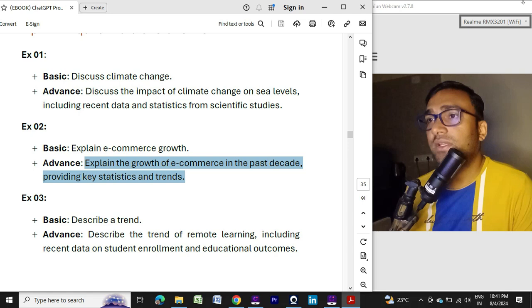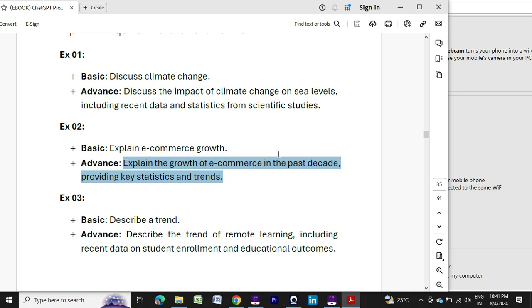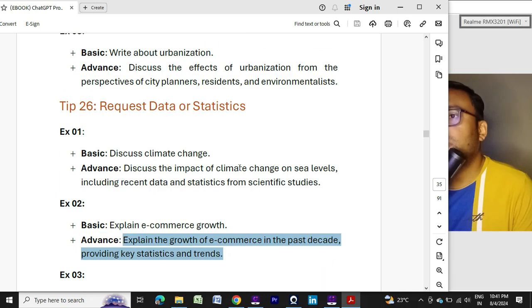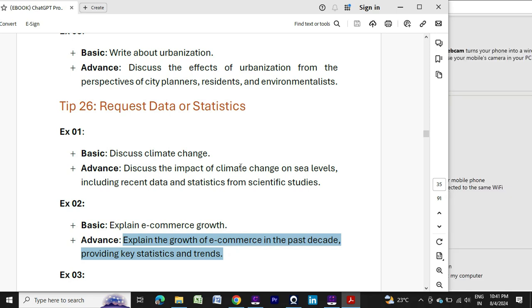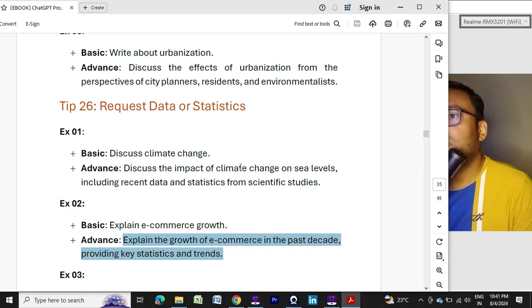Okay, so now I think it's pretty clear to you how you can write a prompt. Based on this, of course you need to use data and statistics. So whenever you are asking anything to ChatGPT, you need to ask about the relevant data or statistics. It is a very important and very powerful keyword, you need to use it. So in this way you can copy this and paste the prompt and replace your content, so it will work like magic.